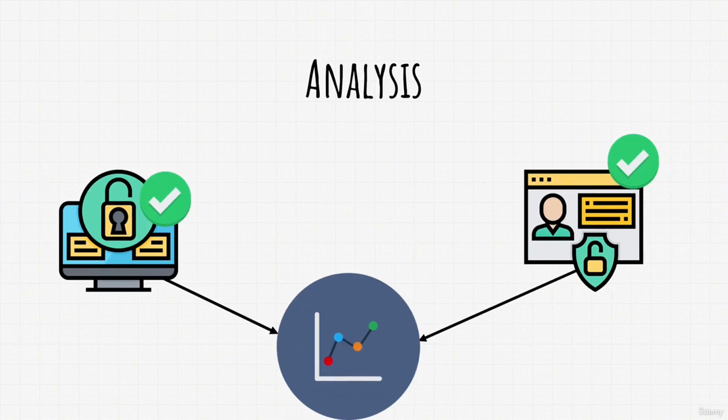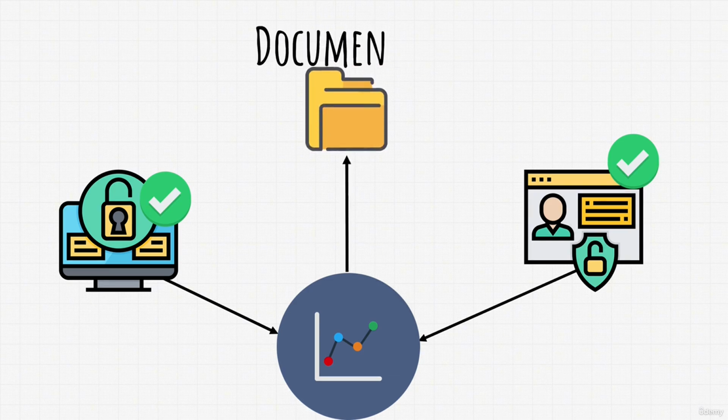Now, depending on the nature of the investigation, in the analysis phase, we might create a timeline, identify patterns, trends, and relationships. Then, depending on what field one belongs to, in the next phase, they usually present findings in a formal or informal report. Overall, we want you to keep in mind that no matter what your role is, you want to be documenting your findings. Documenting is something that might seem irrelevant at the beginning, but it's quite important, and you will see later throughout the course why it is necessary.